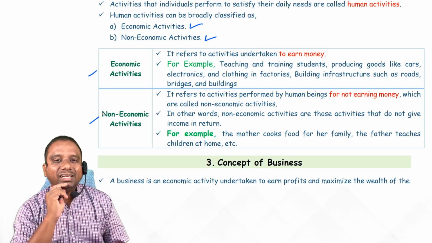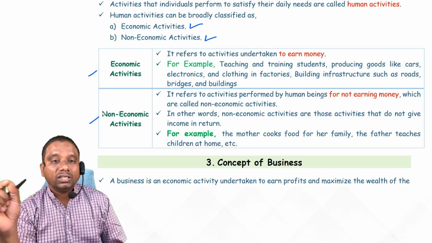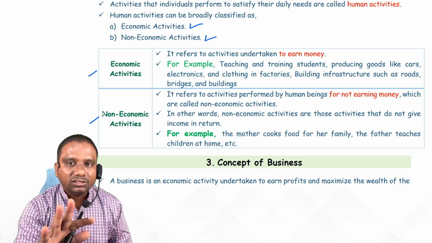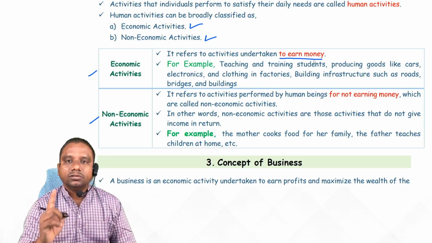Observe, students. Economic, non-economic. Don't expect any question from this chapter like: will we get an economic activity, non-economic activity question? Will we get human beings' activities? Write down the activities of human beings. Don't expect all these types of questions. Okay, it refers to activities undertaken to earn money.